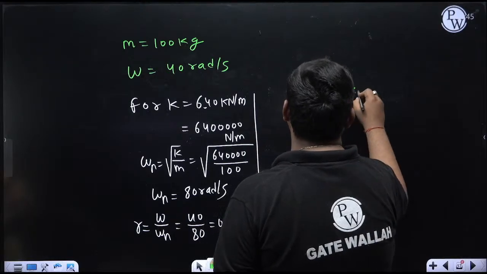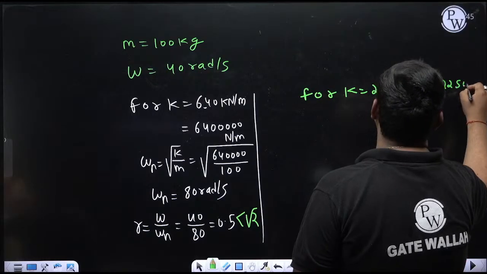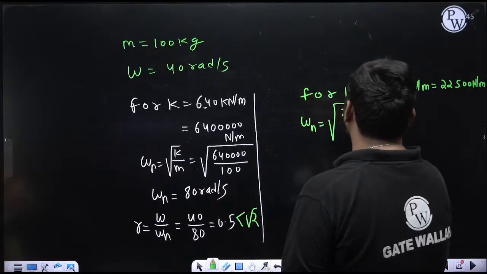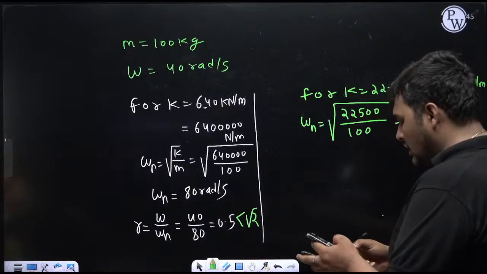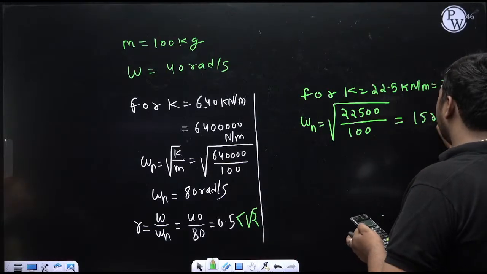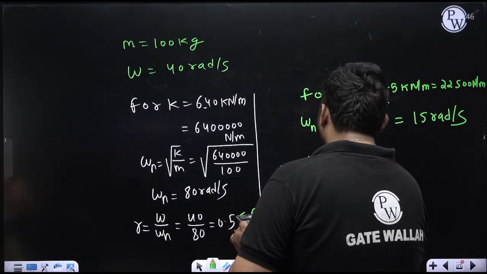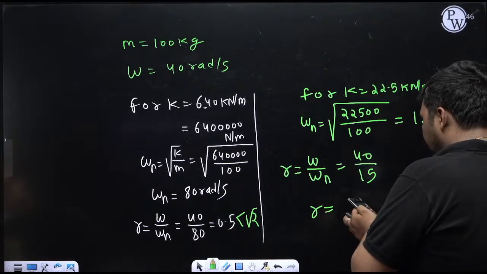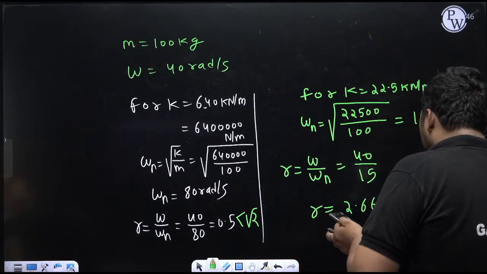Now for k equal to 22.5 kilonewton per meter, in Newton per meter it is 22500 Newton per meter. What will be the value of omega n? It is the square root of k by m. For this case, k is 22500, m is 100 kg, so omega n is root over 22500 divided by 100, which is 15 radian per second. So what will be the frequency ratio r? It is omega by omega n. Omega is 40, omega n is 15, so 40 divided by 15 is 2.667. Now you can see this value of r is more than root 2.